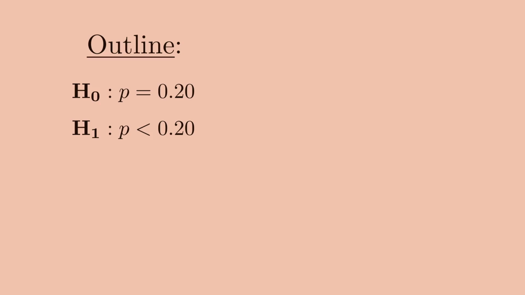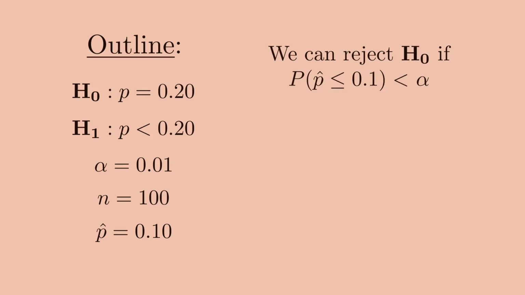Alpha, which is called the significance level, we set to be 0.01. Our sample size n was 100, and our sample proportion P hat was 0.1. We can reject the null hypothesis if the probability that P hat is less than or equal to 0.1, given that the null hypothesis is true, is less than alpha or 0.01.